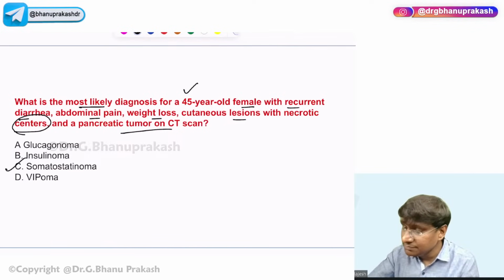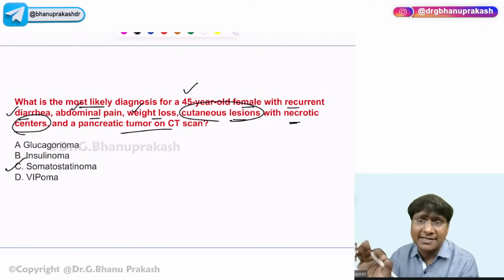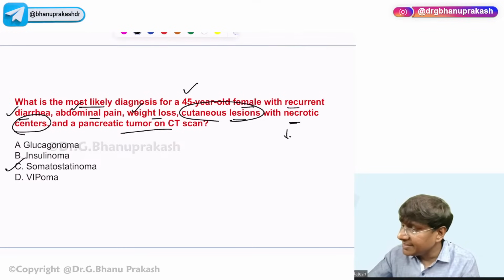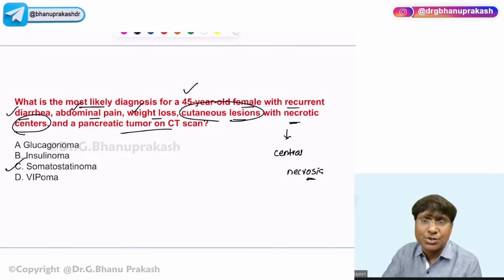These patients will have diarrhea, abdominal pain, weight loss, and multiple cutaneous lesions with necrotic center. So there will be central necrosis. This is suggestive of somatostatinoma, right?